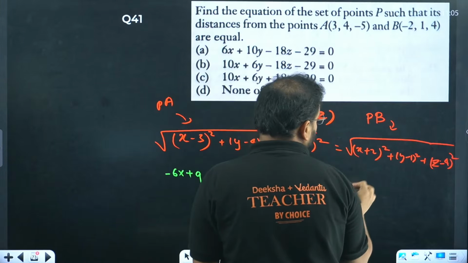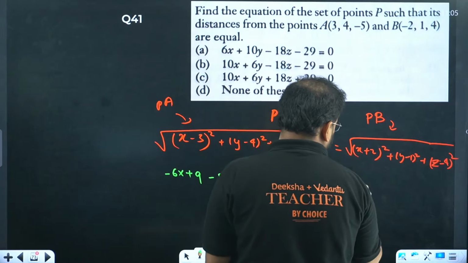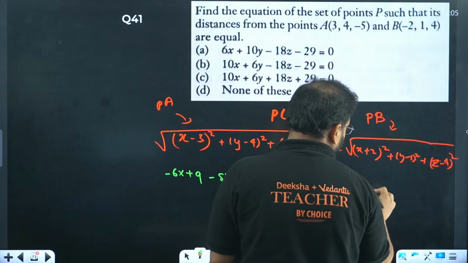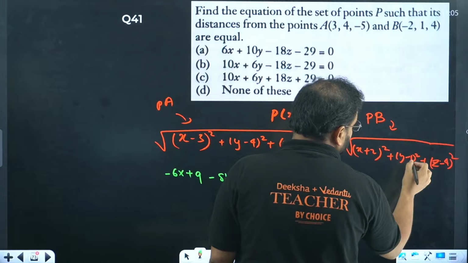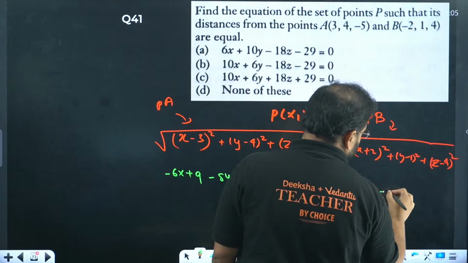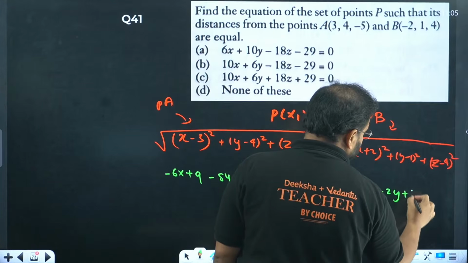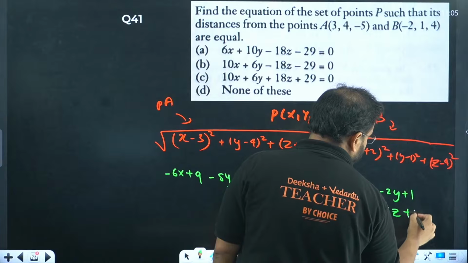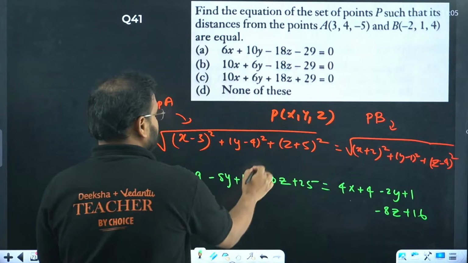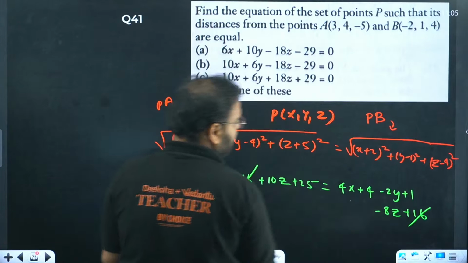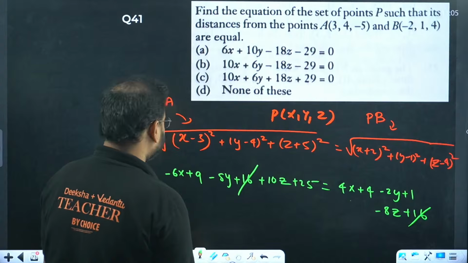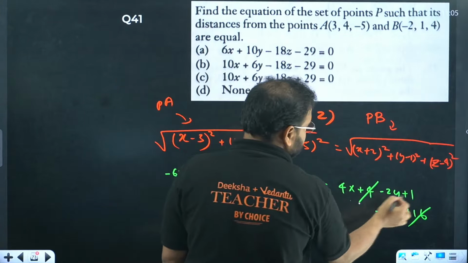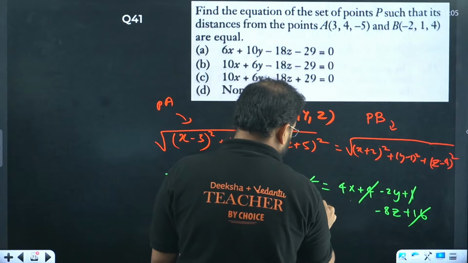Over here same thing. So we have 2 there, right? So 4x plus 4. Over here, check this out. We're getting minus 2y plus 1, and this is coming as minus 8z plus 16. Okay, 16 is cancelled. We have 4 plus 1 as 5. This becomes 20 in that case.